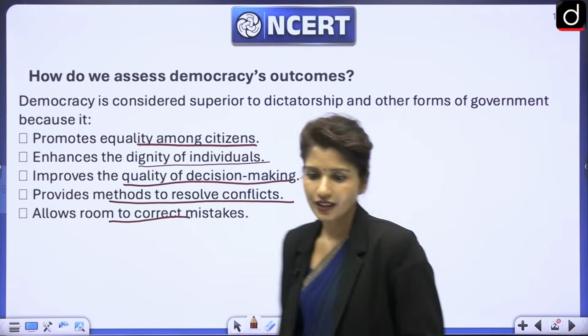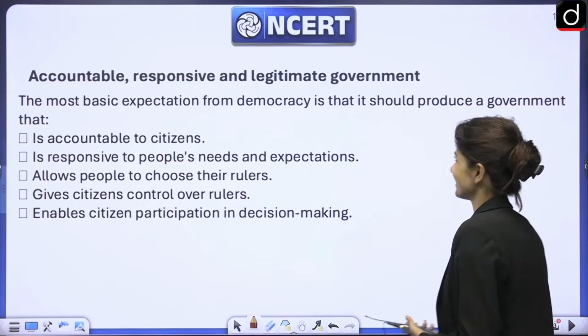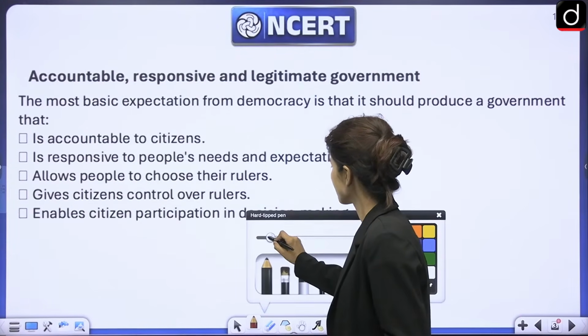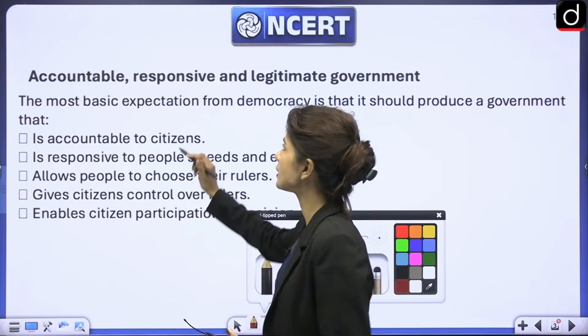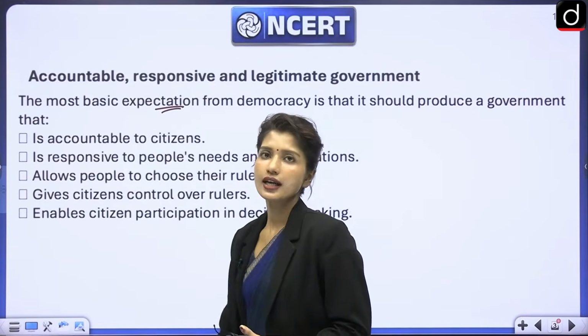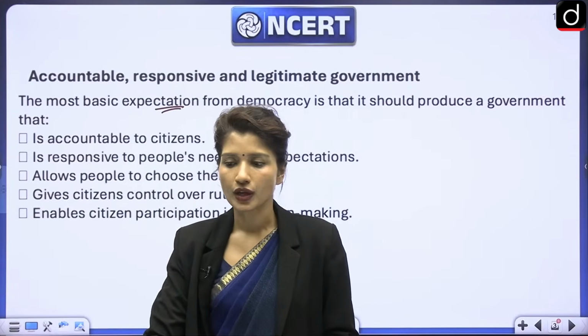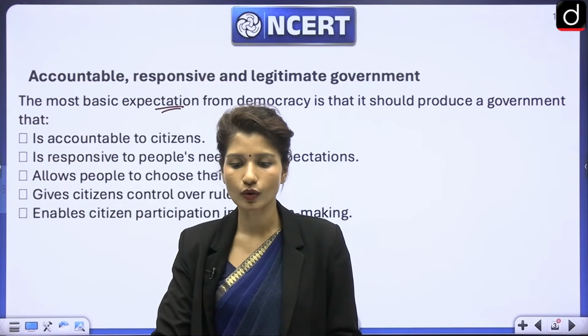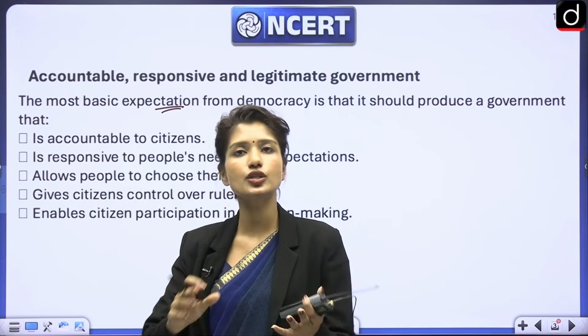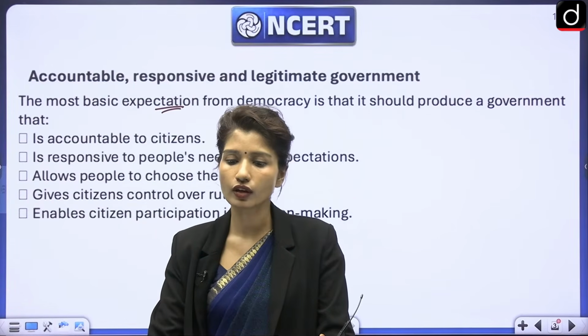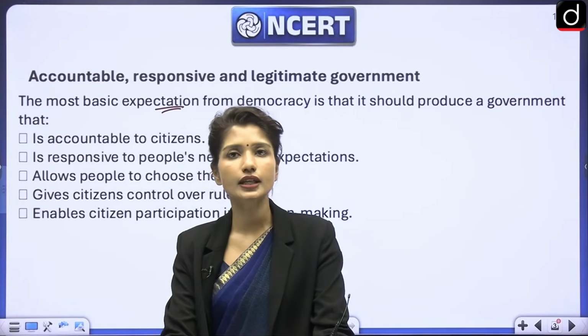Right. SDG goals. Okay. Next is, in a democracy, the most basic expectation is accountability. We know that the government has to be accountable to people in a democracy. The government is responsive and there has to be a legitimate government. What is the meaning of all of this? When you talk about accountability, what does that mean?